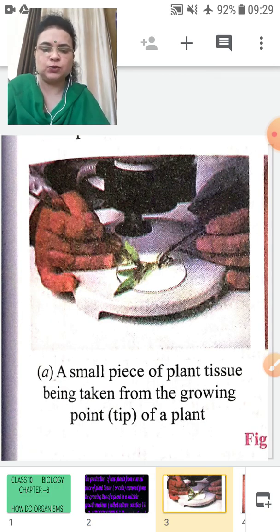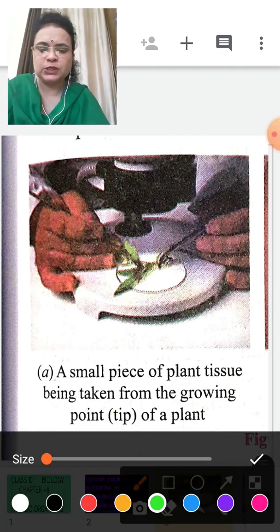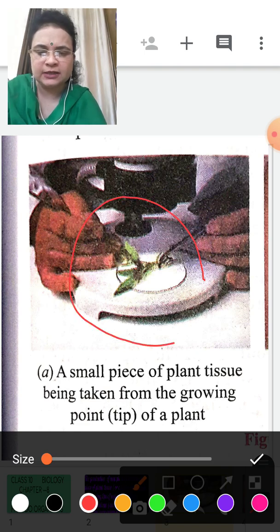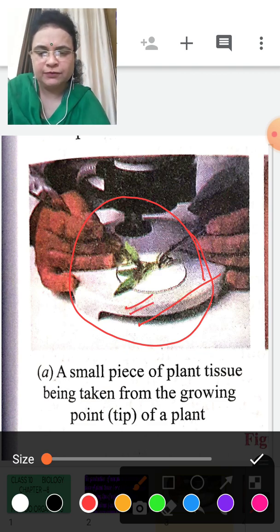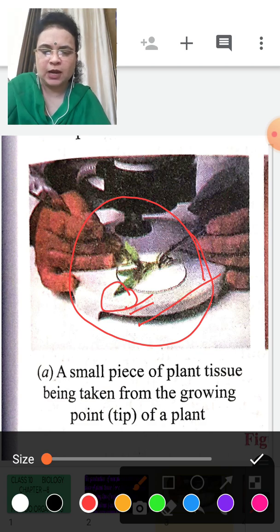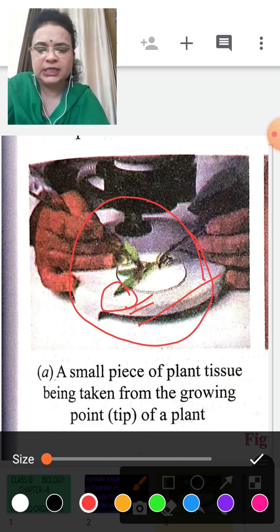As I told you, with suitable instruments, a small piece of cell or tissue is taken out from a leaf, or from the growing point, the shoot, of a plant.